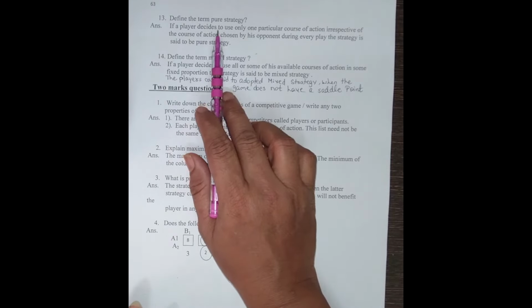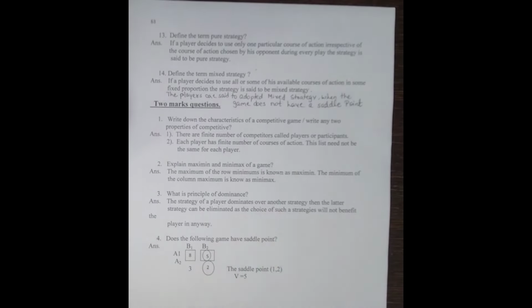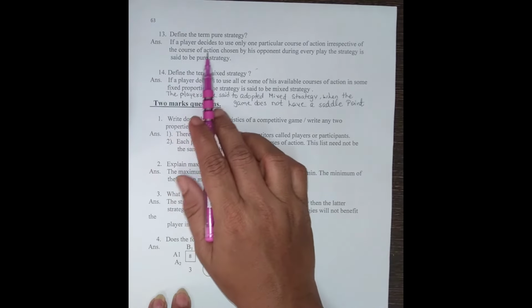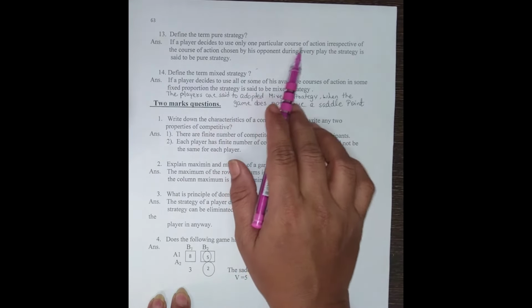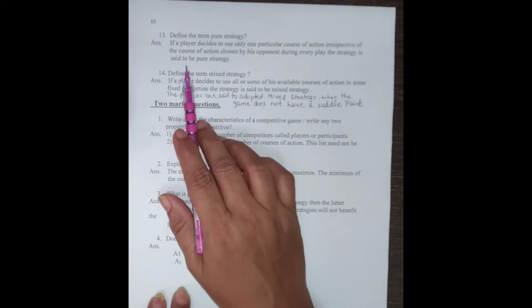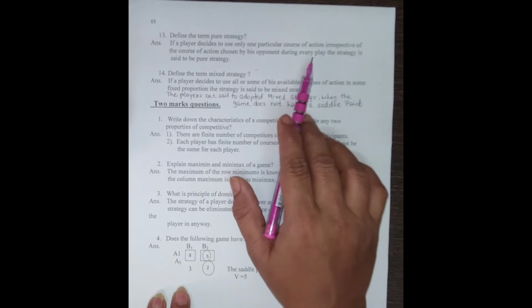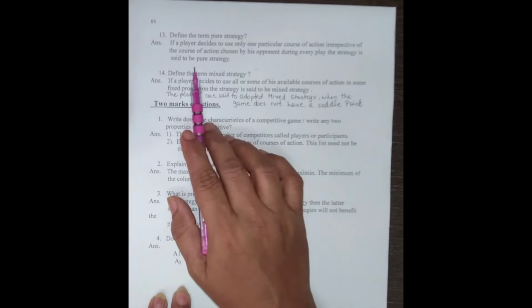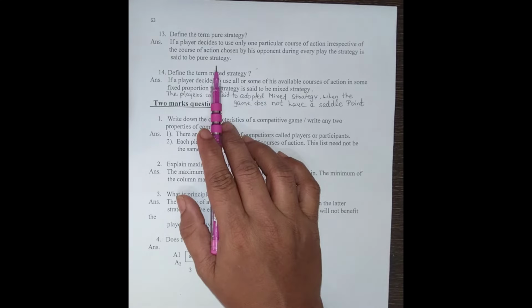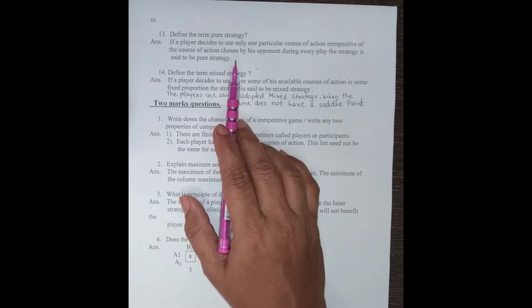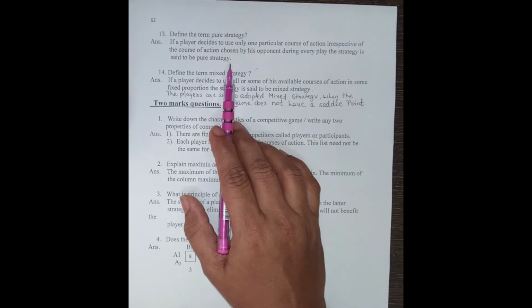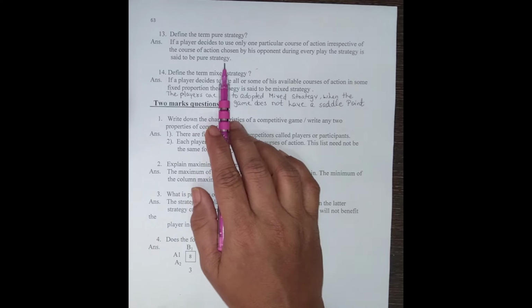Define the term pure strategy. There are two types of strategies: one is a pure strategy and one is a mixed strategy. If a player decides to use only one particular course of action irrespective of the course of action chosen by his opponent during every play, the strategy is said to be a pure strategy. Irrespective of the other, he chooses his own course of action; that is called a pure strategy.